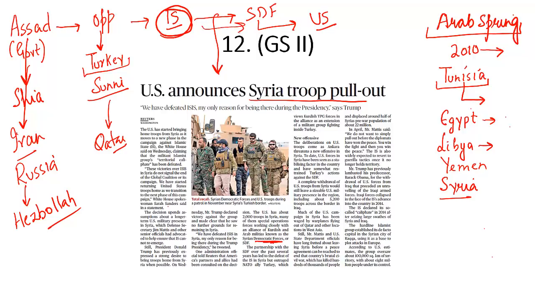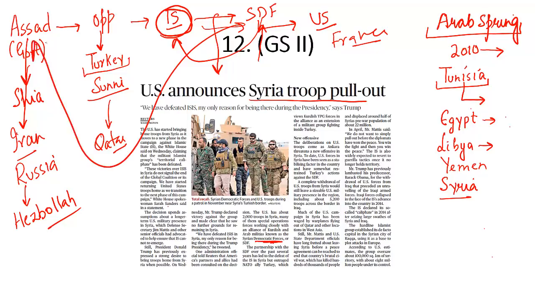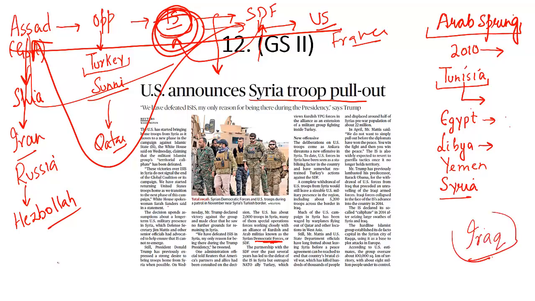And then we have Syrian Democratic Forces, supported primarily by the United States, supported by France, Australia, Germany, Netherlands, and so on and so forth. And then the United States is supporting SDF, but it is against ISIS. It is also against Bashar al-Assad. That means the uniqueness of this Syrian civil war is such that they are fighting against each other. They are fighting against a common enemy as well. In Syria, there are close to 2,000 US troops who are there to support SDF, to fight a war against Islamic State as well as against the Bashar al-Assad government.